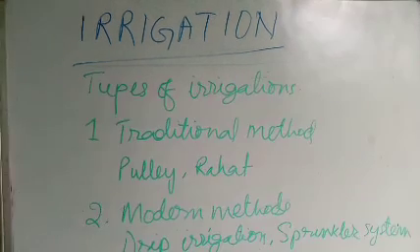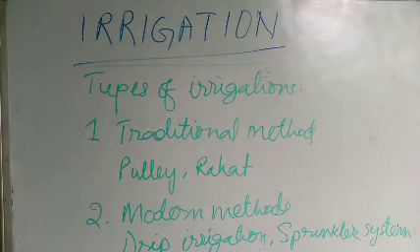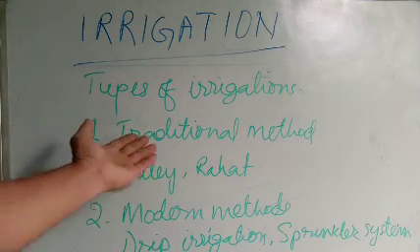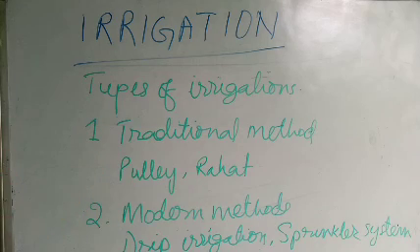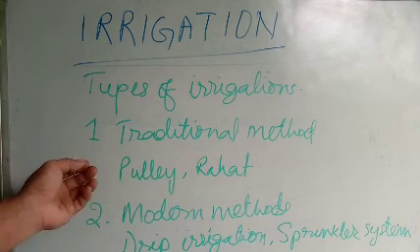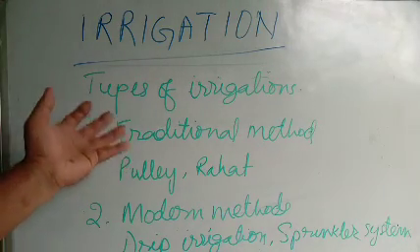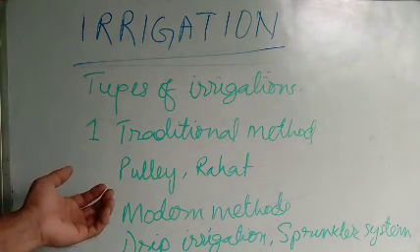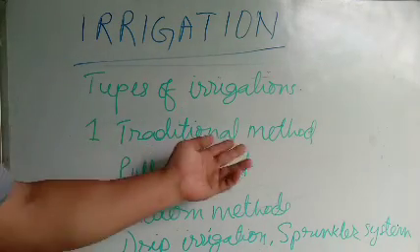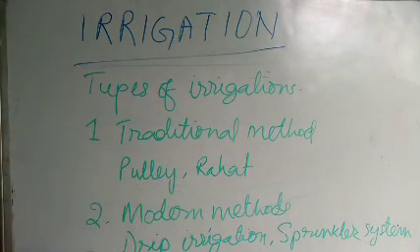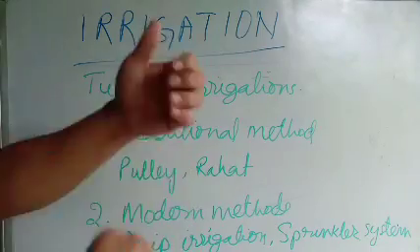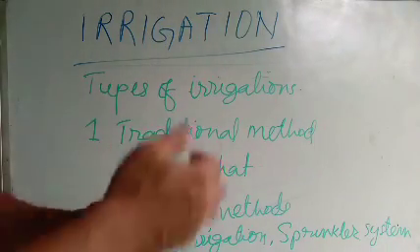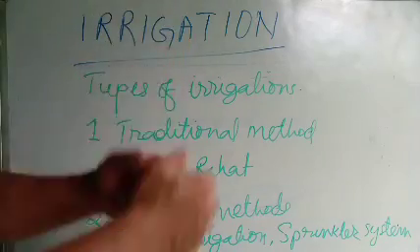We have two types of irrigation. The first one is the traditional method of irrigation. In the traditional method, water is pumped using diesel, electricity, solar, or cattle, even humans, to lift the water. There are two types in the traditional way, pulley or rahat. The pulley is the most common method to lift water. Like those who have a well near our schools, in that well we use a pulley. We used to pull out the water using a bucket.